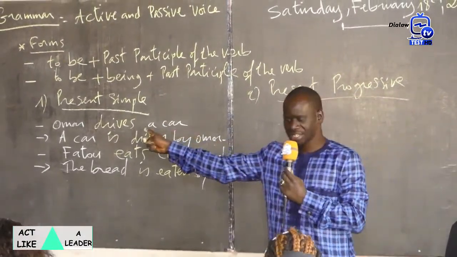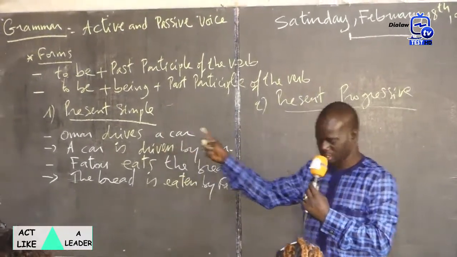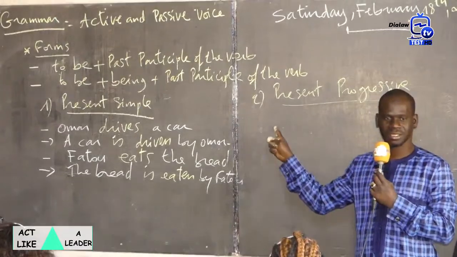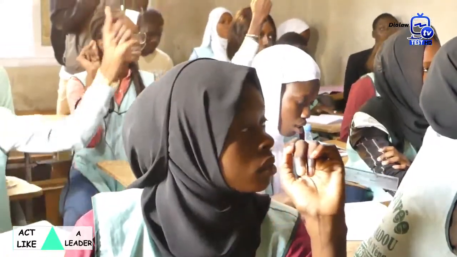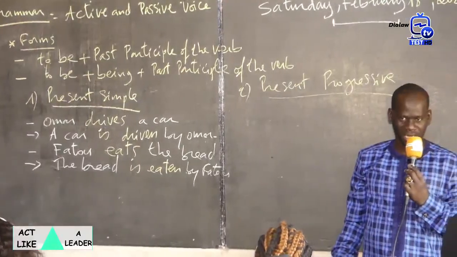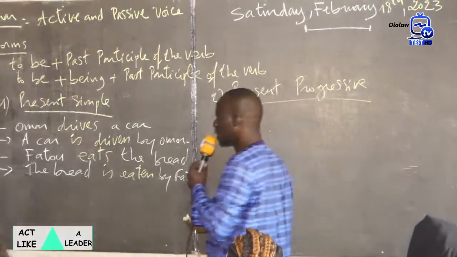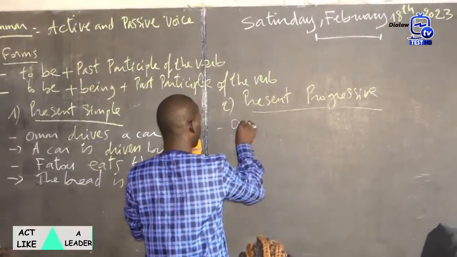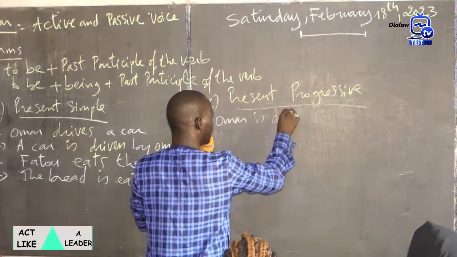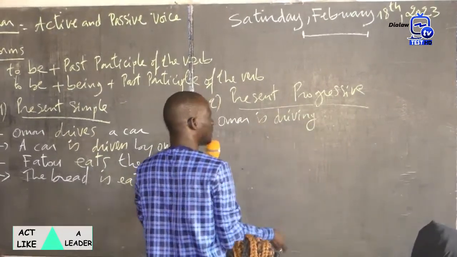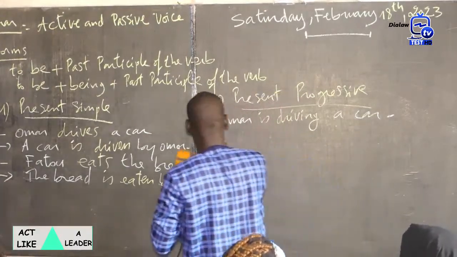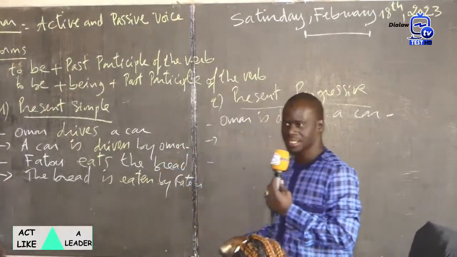Okay. Omar drives a car. Present simple. Now present progressive. What are we going to have here? You raise your hand. Yes. Omar is driving a car. Present progressive. Omar is driving a car. Okay?